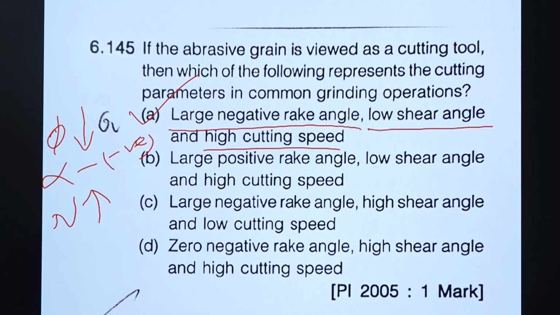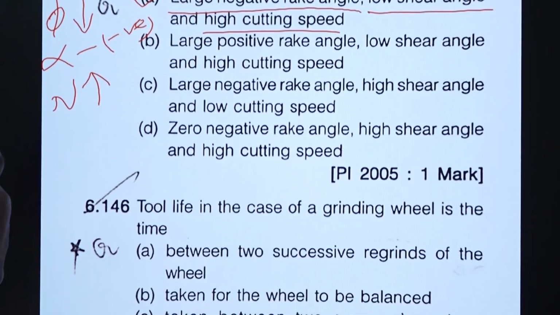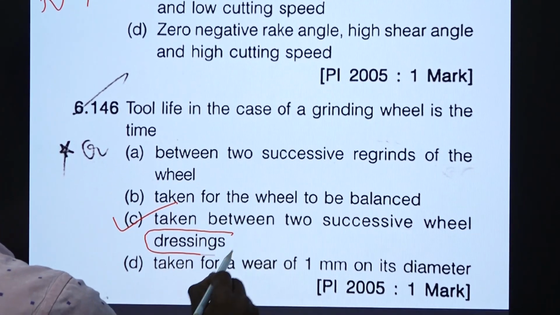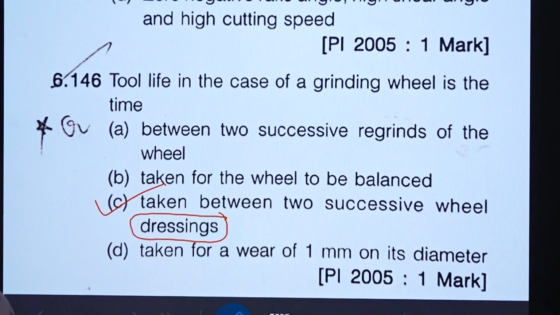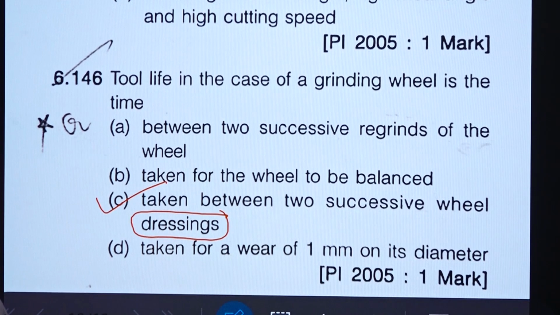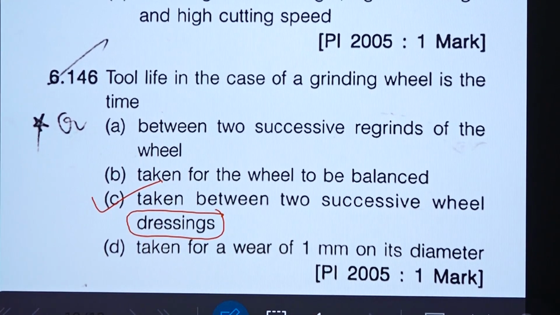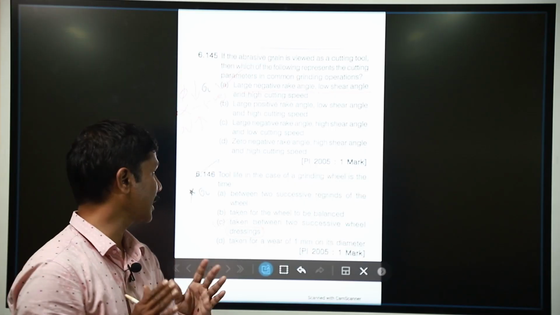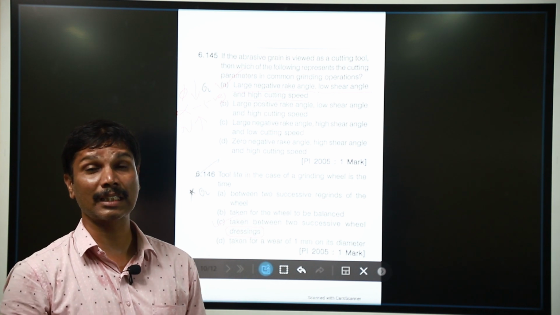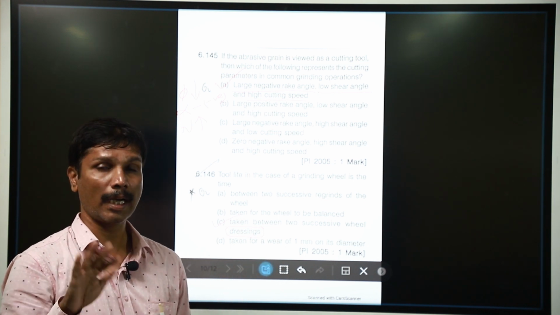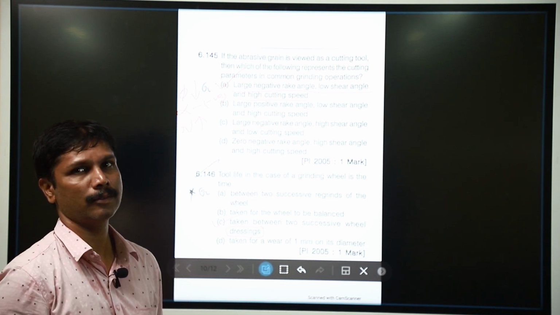And the tool life of the grinding wheel is the time taken between successive dressings. Dressing is done to improve the cutting action. For normal tools it is the time between successive regrinds, but for a grinding wheel, it is the time between two successive dressings.